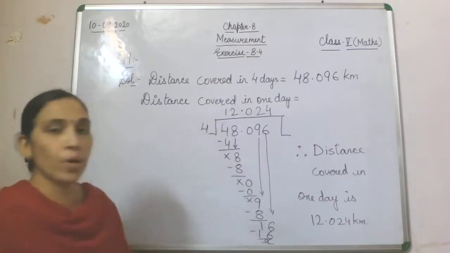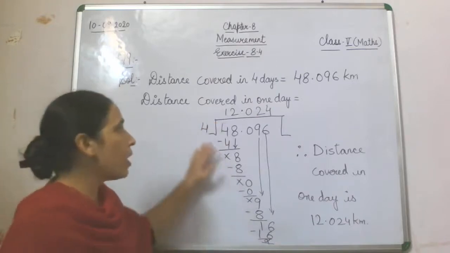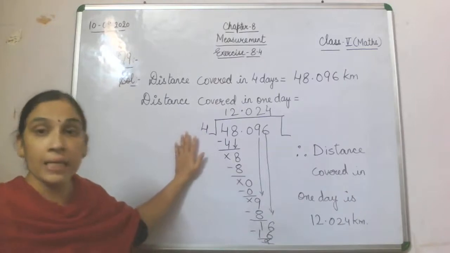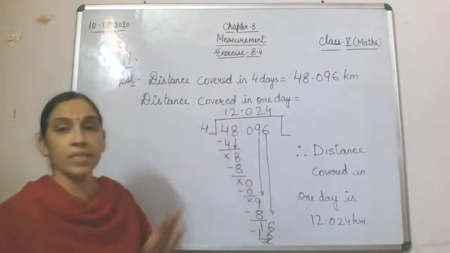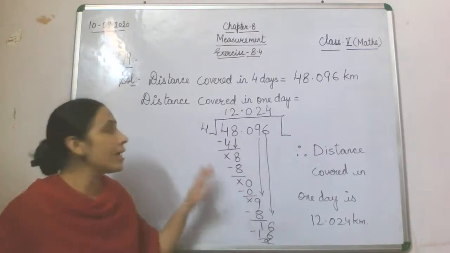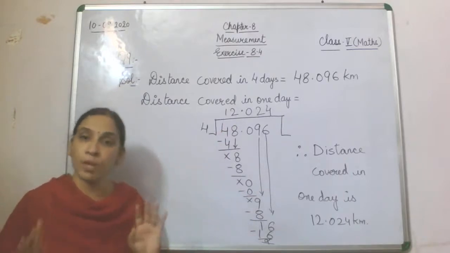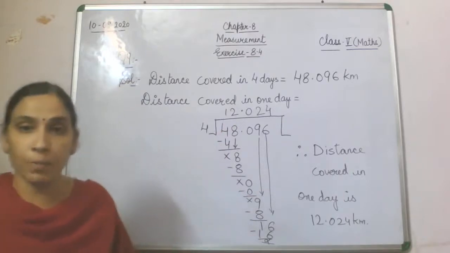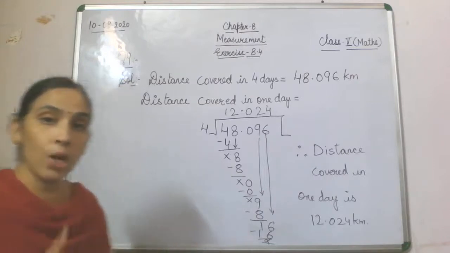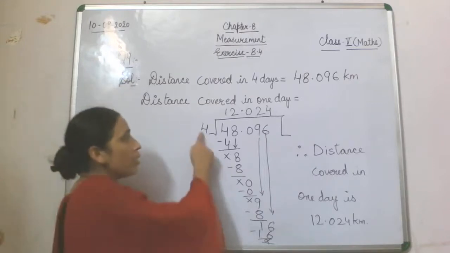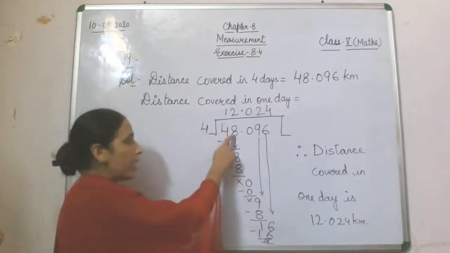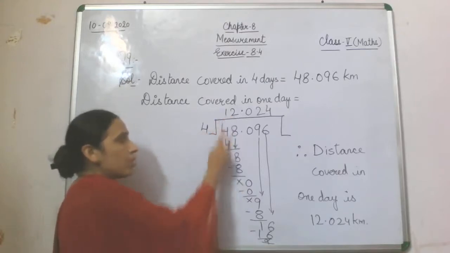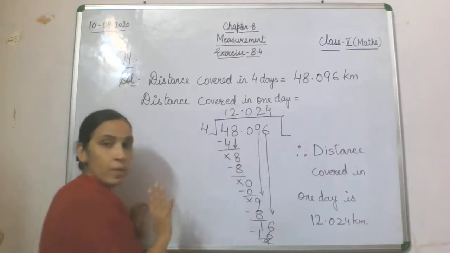Now distance covered in 1 day, that is 12.024. How have we got it? The distance travelled in 4 days, that is 48.096 kilometer, will be divided by 4. See the division now, how we have done the division. 4 ones will be 4, nothing was left. Now 8 will get down, 4 twos will be 8, now nothing will be left.